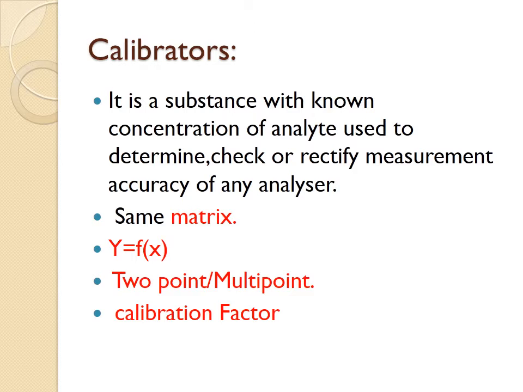So you need to calibrate. Then comes the role of a calibrator. So what is a calibrator? It is a substance with a known concentration of analyte.